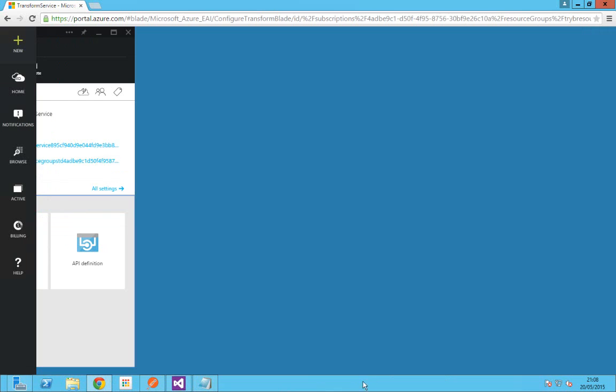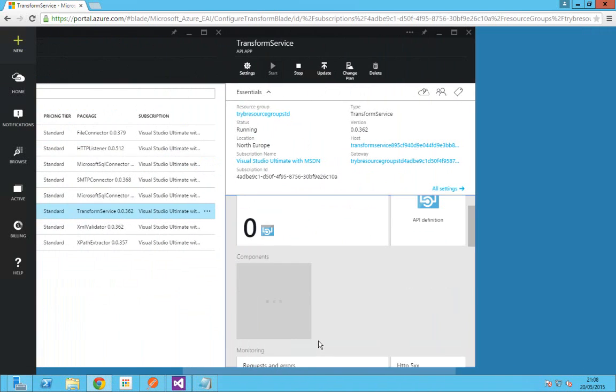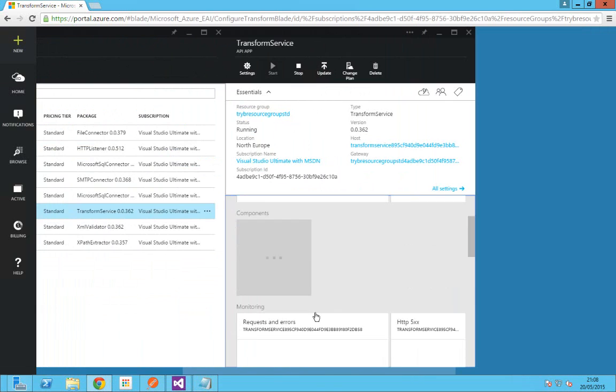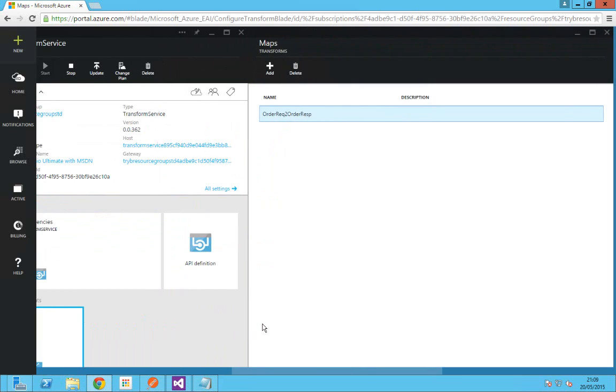Once you've got the transform service API app loaded, wait for a while for this component lens to load. I've already uploaded this map, but I'm going to show how to upload it. It's as simple as what you did for the schema. Click on it, and you'll have a transform blade.